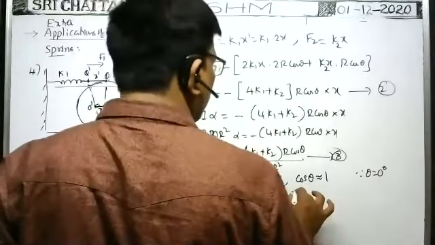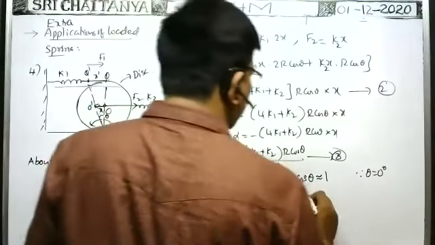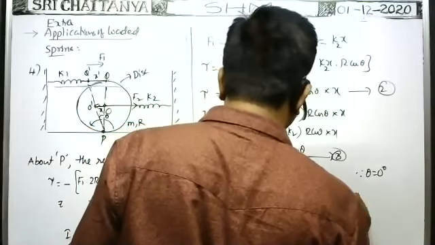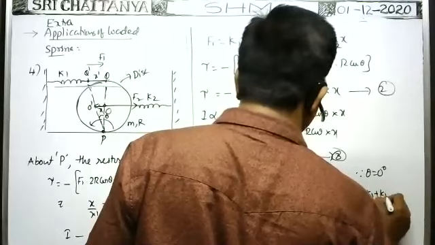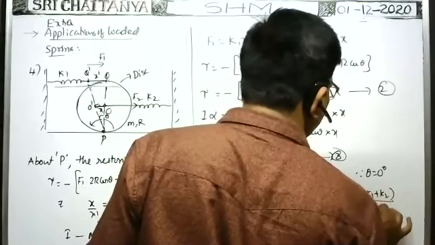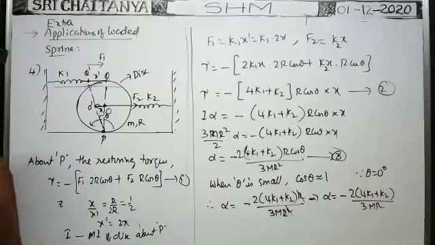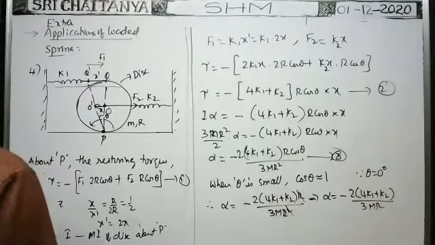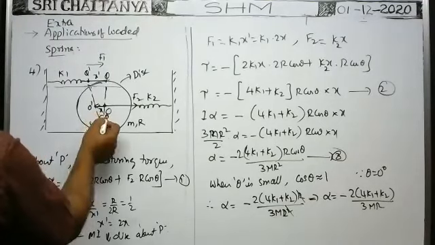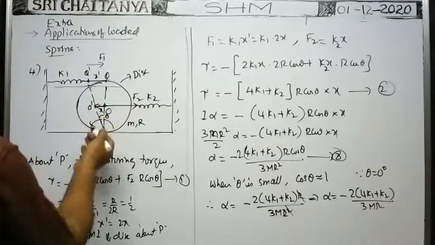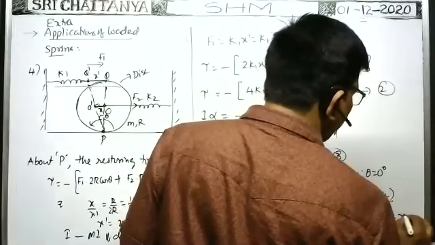Here r square cancels, r square cancels. Therefore alpha is equal to minus 2 into 4k1 plus k2 by 3m into r. In terms of theta, we have to write. How can we write in terms of theta? Theta is equal to x by r approximately. Whenever theta is very small, theta is equal to arc by radius. That means theta is equal to x by r.